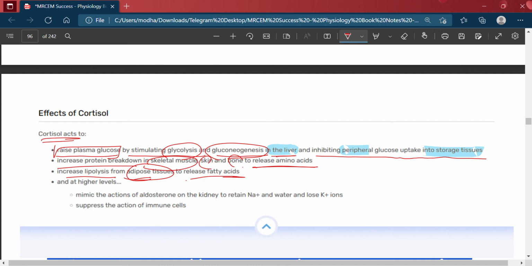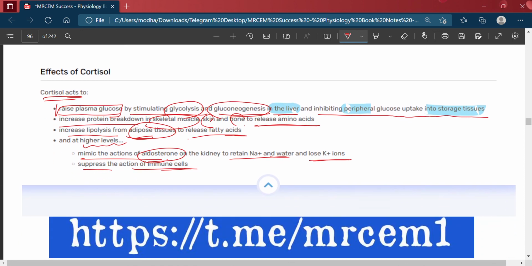And at higher levels it mimics the action of aldosterone on the kidney, to retain sodium and water and lose potassium. It also suppresses the action of immune cells.